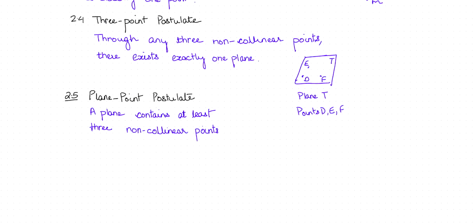Now 2.5, the plane-point postulate, says a plane contains at least 3 non-collinear points, like it is shown here, plane T and points D, E, F.